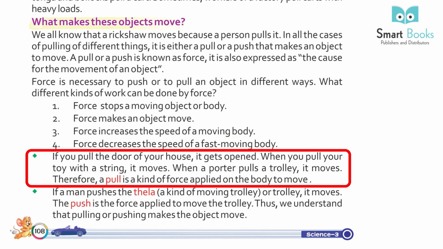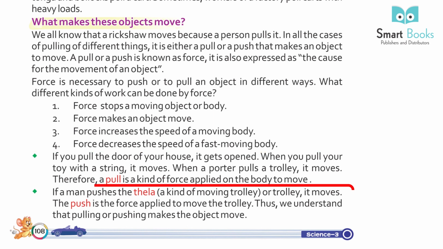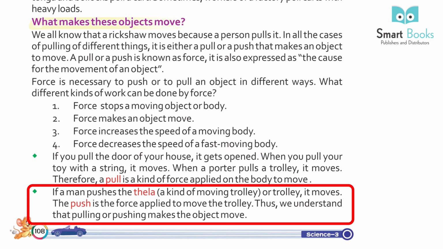If you pull the door of your house, it gets opened. When you pull your toy with a string, it moves. When a porter pulls a trolley, it moves. Therefore, a pull is a kind of force applied on a body to move it. If a man pushes a trolley, it moves. The push is the force applied to move the trolley. Thus we understand that pulling or pushing makes the object move.